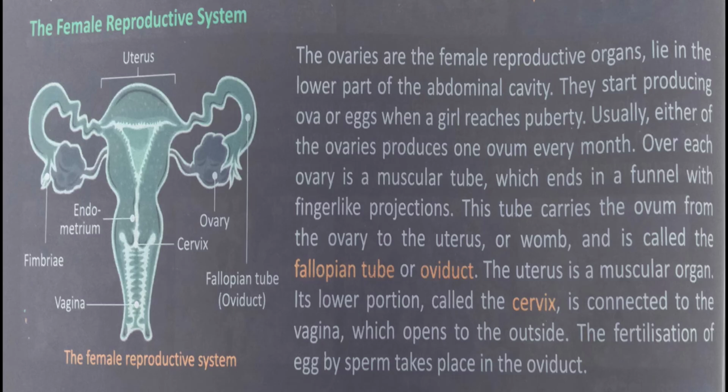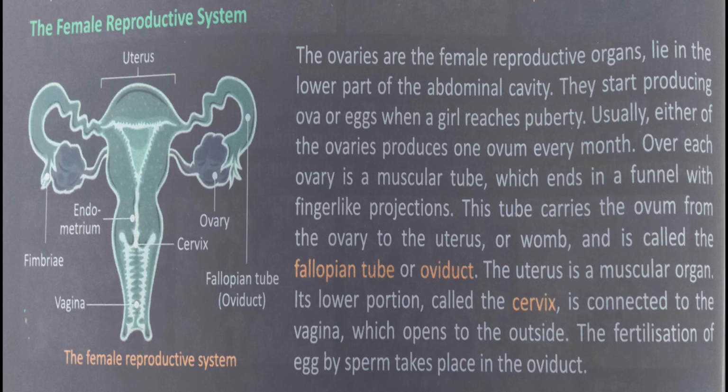Next is the female reproductive system. The ovaries, the female reproductive organs, line the lower part of the abdominal cavity. They start producing ova, or eggs, when a girl reaches puberty. Usually either of the ovaries produces one ovum every month.